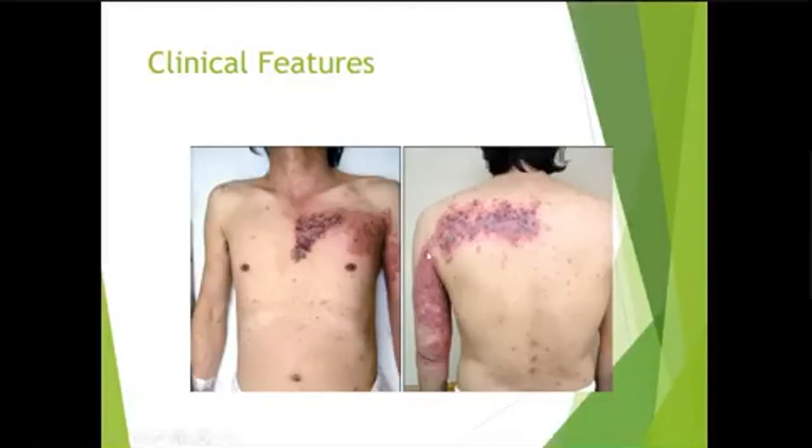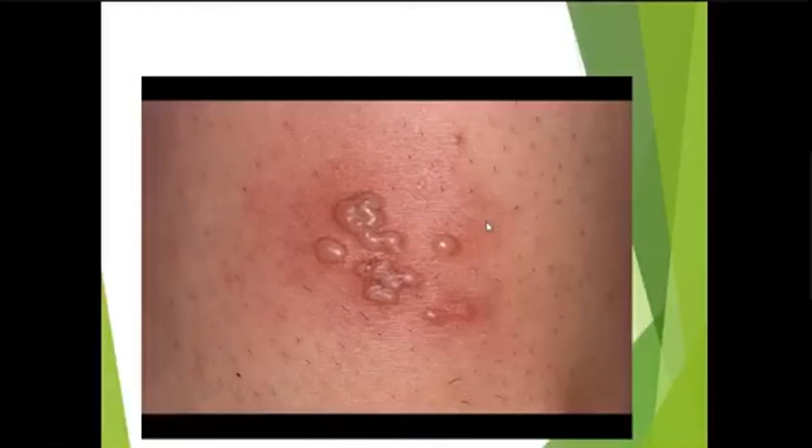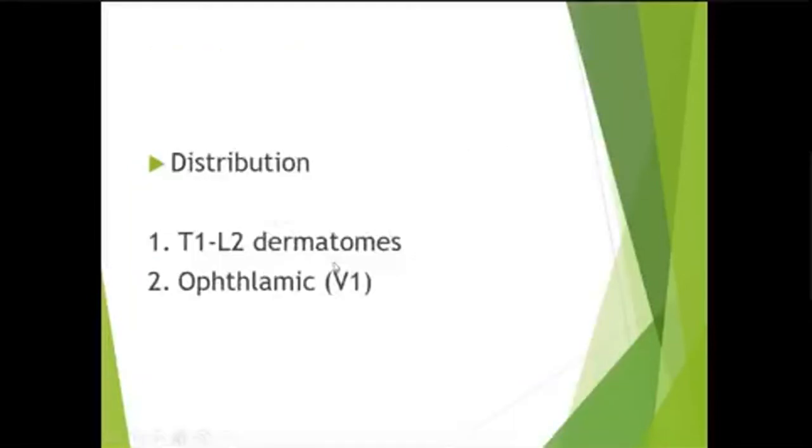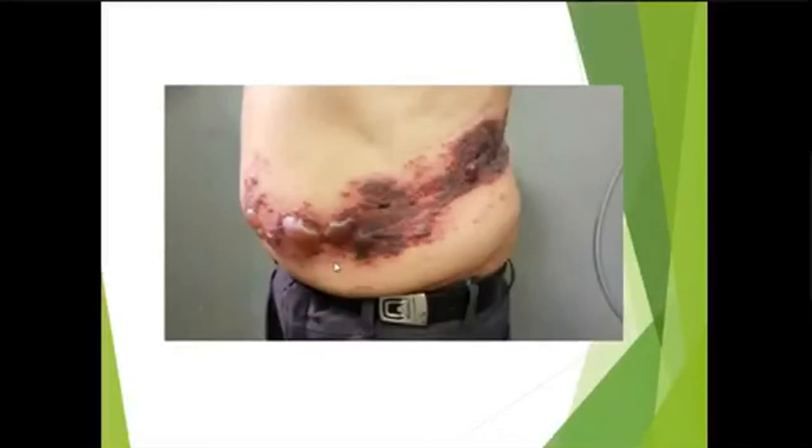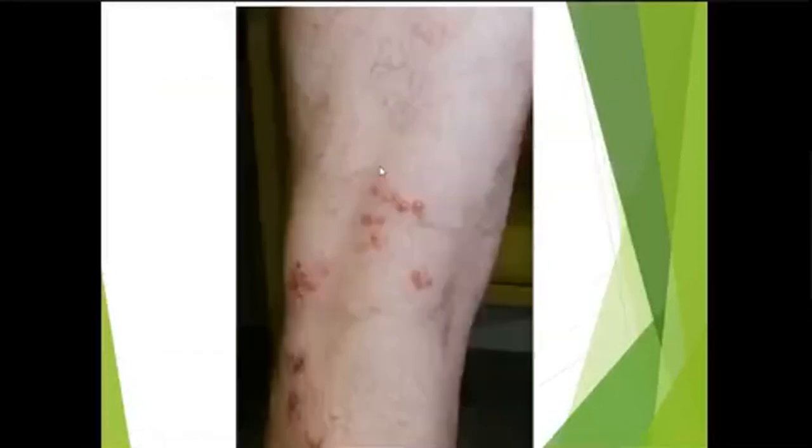You can see there is unilateral dermatome involved, and there are these vesicles of herpes zoster. Lesions are herpetic lesions. Herpes means grouped lesions. You can see grouped vesicles over erythematous base. The most common dermatomes are T1 to L2 dermatomes or ophthalmic division of trigeminal nerve. You see this is T10 involvement. You can see large blisters, vesicles, unilateral involvement, and involvement of one dermatome.